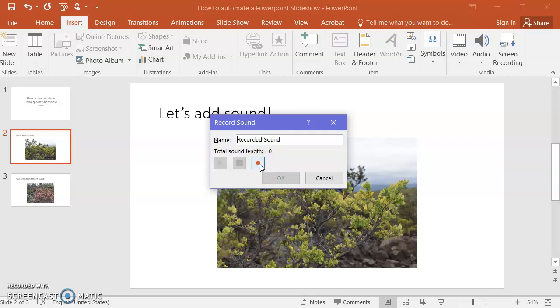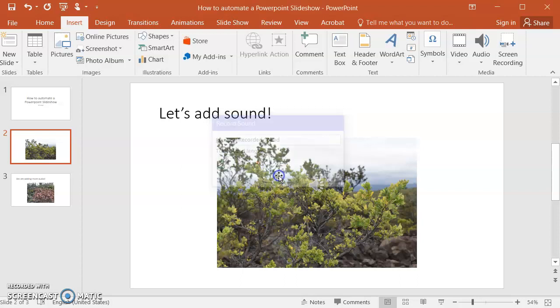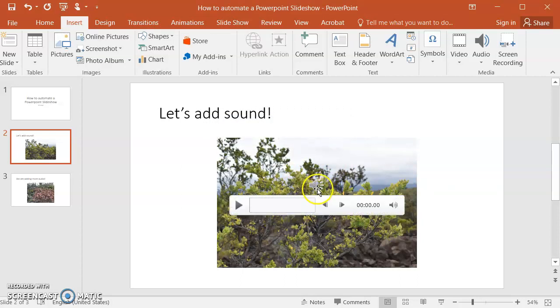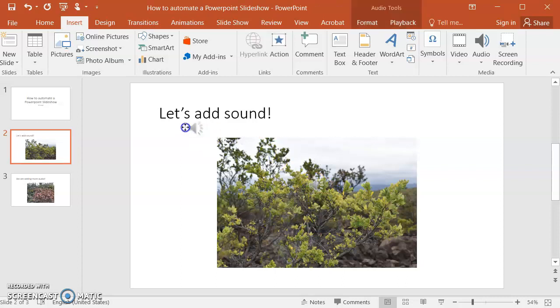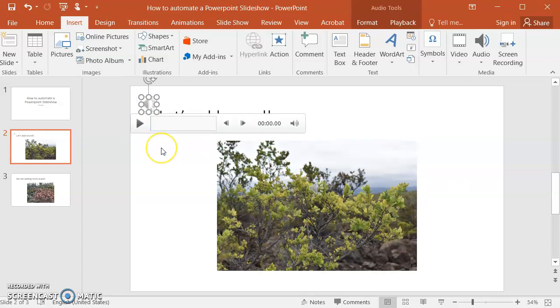You simply click the red record button, and now I am recording audio. When you have what you want, you click the blue stop button. Be sure to hit OK to save that icon. It comes into the center of your picture, which is sometimes hard to see, so I usually move it up to a corner where I won't lose track of it.